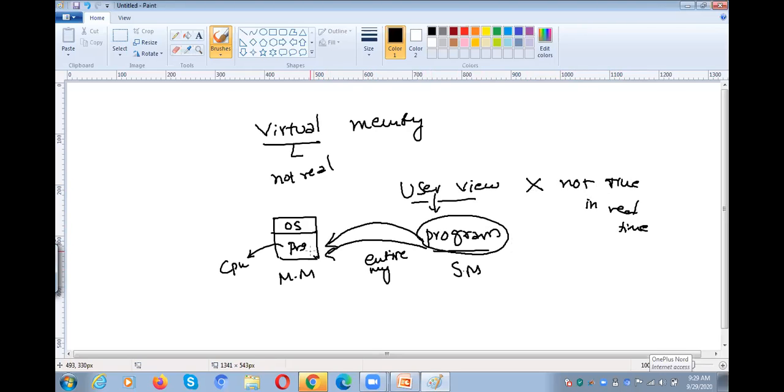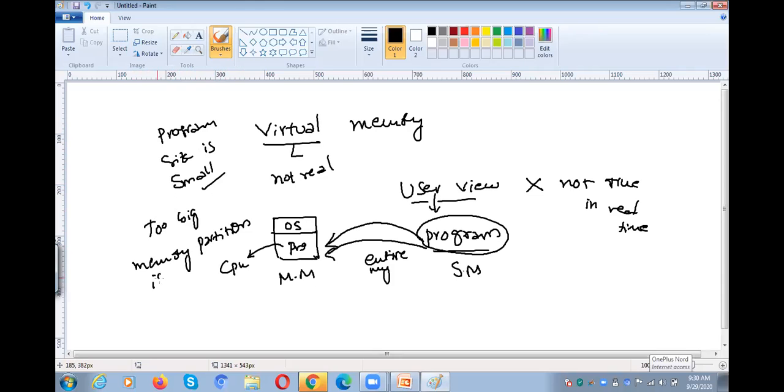Of course, if the program size is small, then we can keep our entire program into the main memory and execute the program within no time. Of course, but if the program size is too big and that much memory hole or partition is not available,